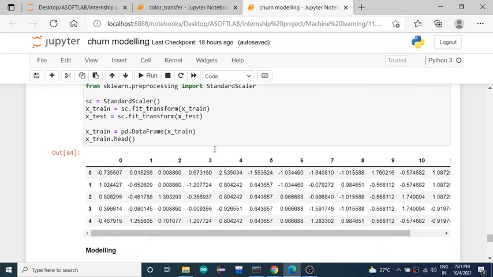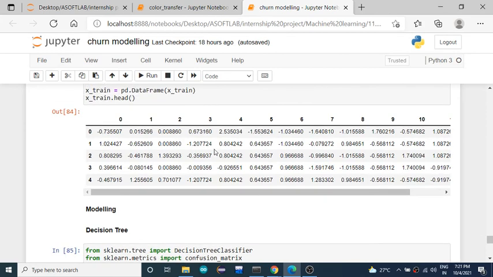Finally, I'll have four sets of values: independent train, independent test, dependent train and dependent test, all without any missing values, without any categorical values, with perfectly feature scaled values. So now we are ready to feed the data set into the model.